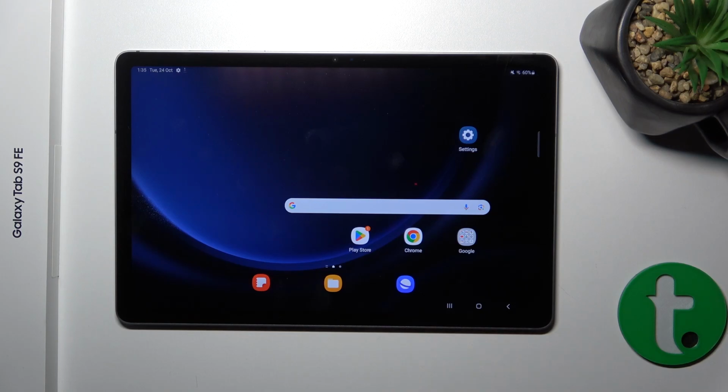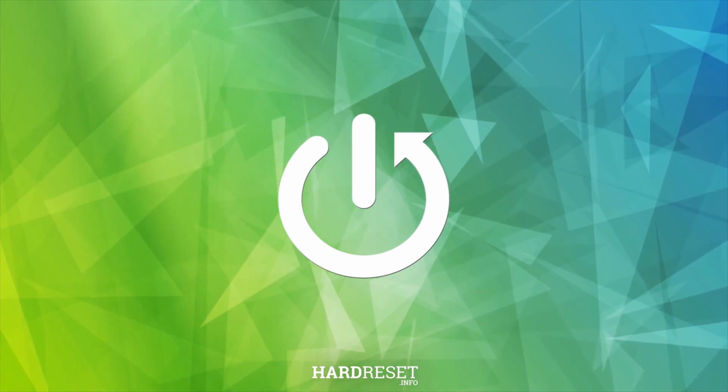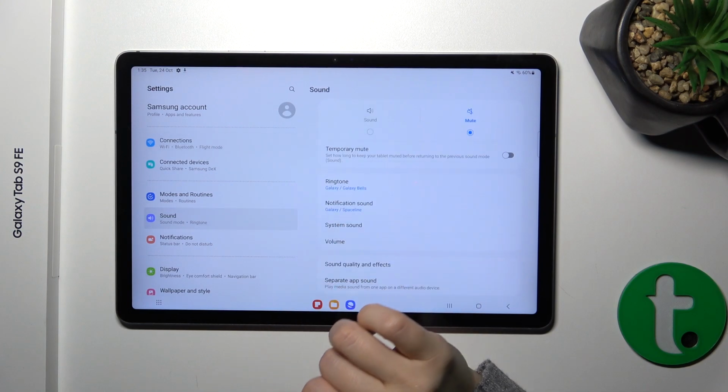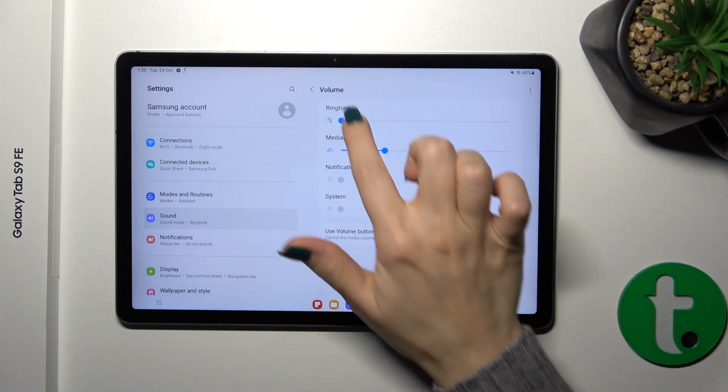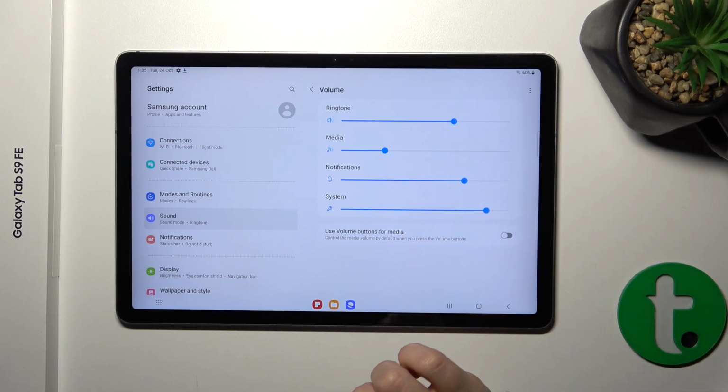Hi, this is the Galaxy Tab S9 and I'll show you how to unmute ringtone volume on this device. So first, open the settings application and then tap to the sound section, to volume. To unmute ringtone volume, slide this blue dot to the right side.